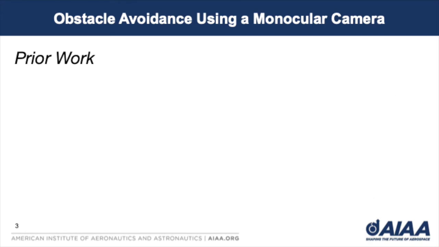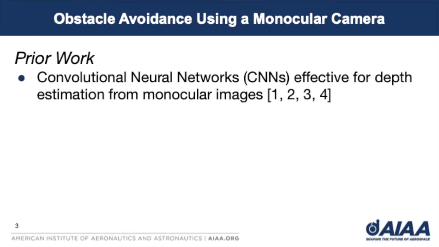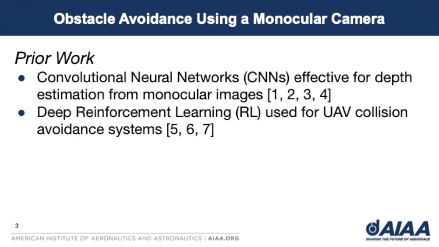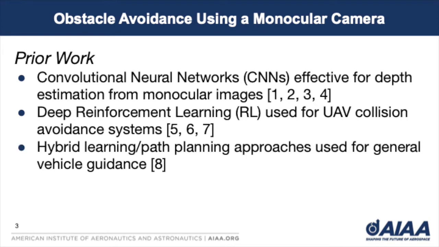Our system builds on several areas of prior work. The first is the use of convolutional neural networks for depth estimation. Several prior works have shown that convolutional neural networks, a class of neural networks specialized for images, can be trained to accurately estimate depth from monocular images. The second is the use of deep reinforcement learning for obstacle avoidance. Deep reinforcement learning is a machine learning method in which an agent learns by trial and error to complete a sequential decision-making task. Prior work has used deep reinforcement learning for UAV obstacle avoidance systems. Thirdly, hybrid learning and path planning systems have been developed for UAV control, although not in the context of collision avoidance using a monocular camera.